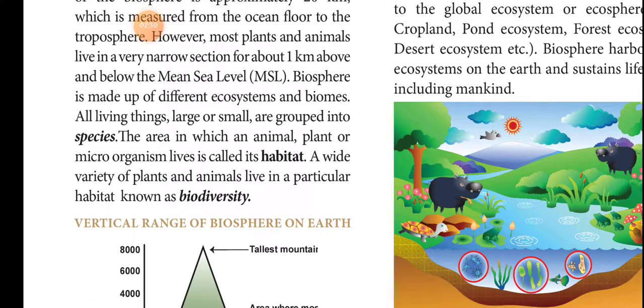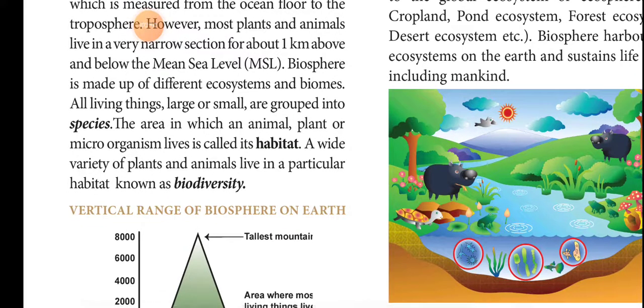A wide variety of plants and animals living in a particular habitat, a particular region or area, is known as biodiversity.